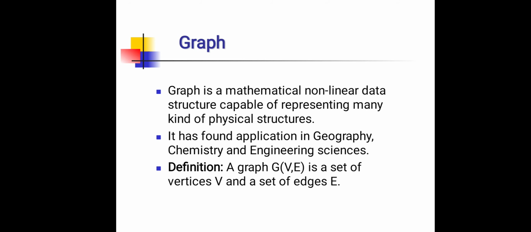Next topic is graph. A graph is a mathematical nonlinear data structure capable of representing many kinds of physical structures. It has found application in geography, chemistry and engineering sciences.